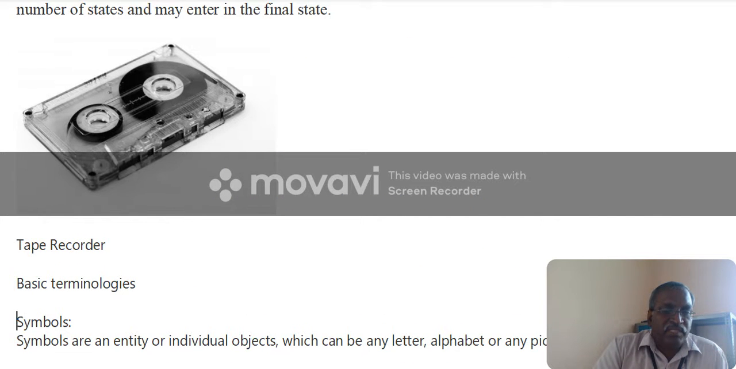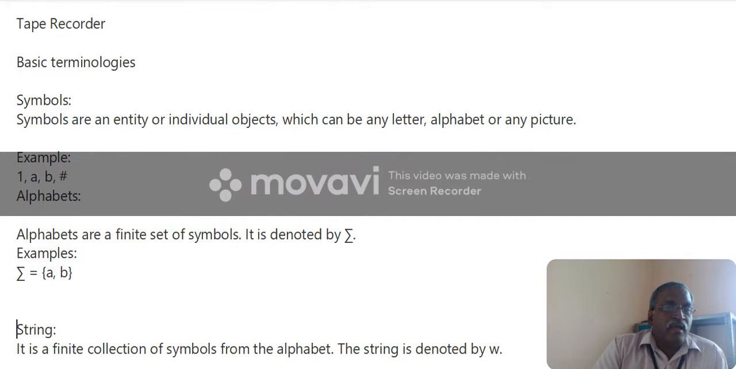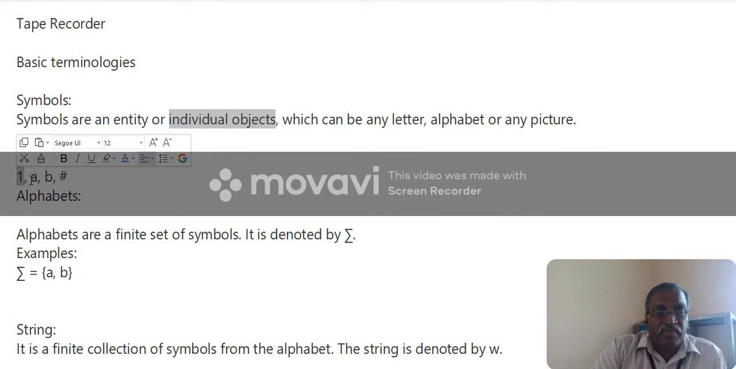Here I mention some of the terminology. Symbol. What is a symbol? Symbols are an individual object or an entity. A symbol can be a letter, a numerical value, an alphabet, or any picture. It is an individual object. For example, 1 is an individual entity, A is an individual entity, B as well. An image or a special character is also a symbol. These are all called symbols.